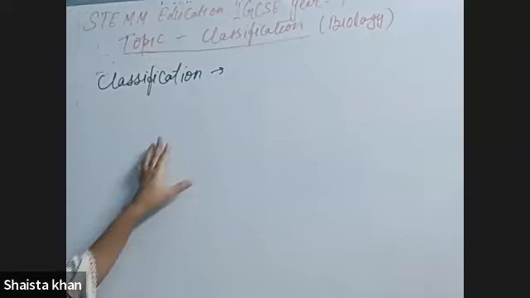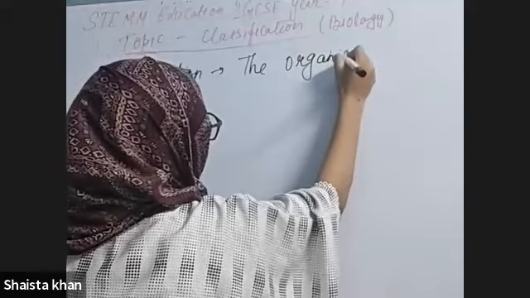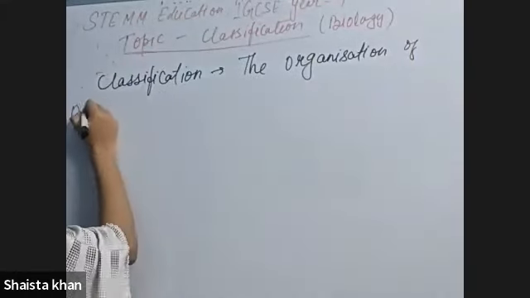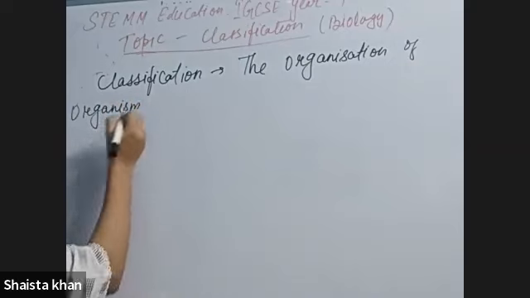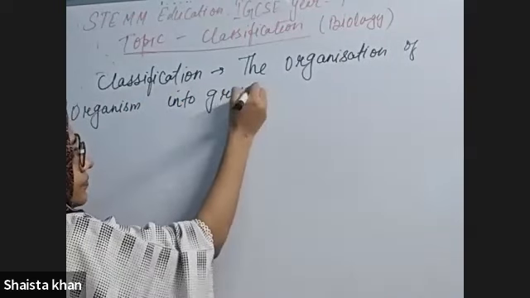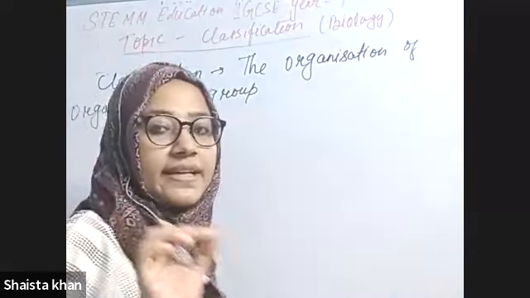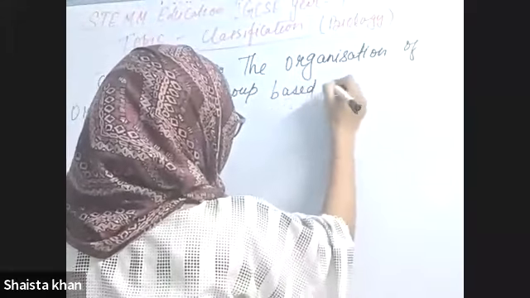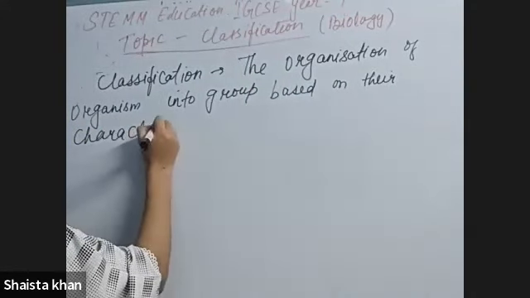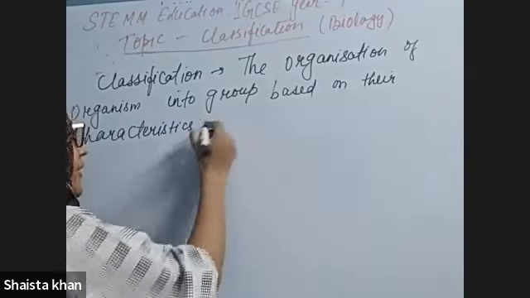Classification is the organization of organisms into groups based on their characteristics and structure.